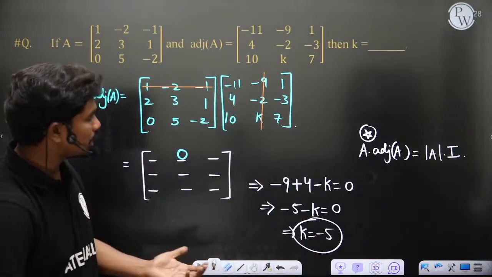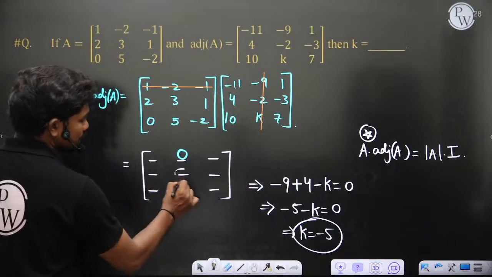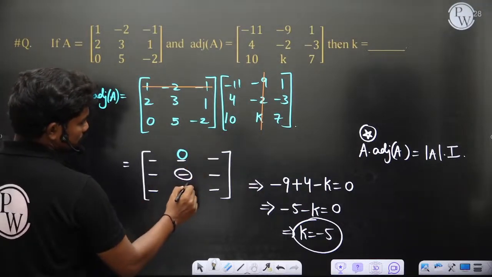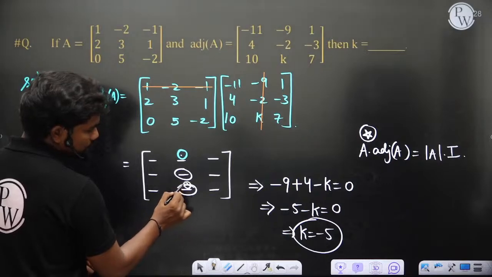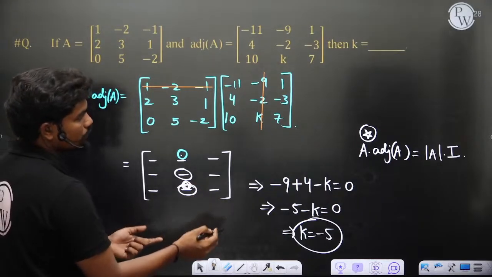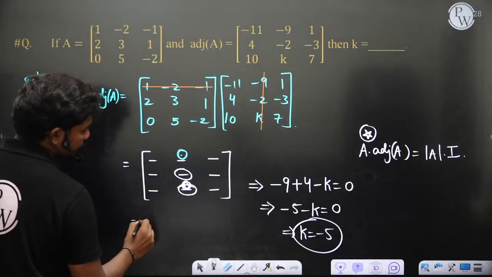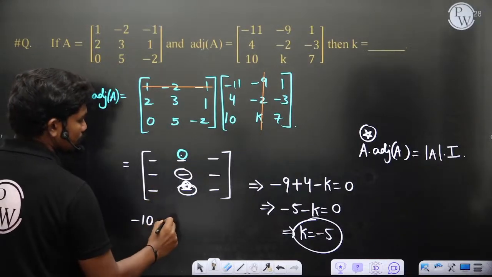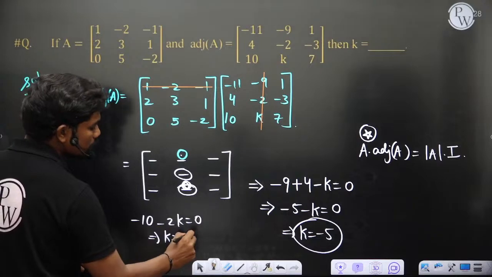The other elements which involve k are basically these elements. You can check this 0 or this 0. Even if you check this 0, you will get k equal to -5: 0 into -9, 0, 5 into -2 is -10, -2 into k, so -2k equals 0. So this also gives you k equal to -5. In fact, you can check any of them.